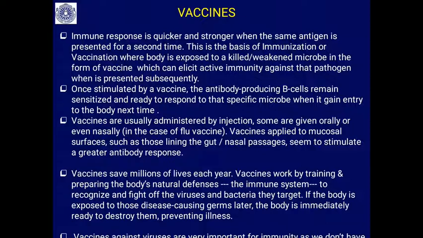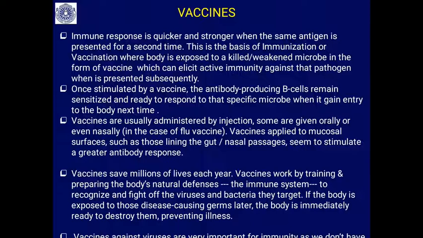Vaccines work by training and preparing the body's natural defenses, the immune system, to recognize and fight the viruses and bacteria they target. If the body is exposed to those disease causing germs later, the body is immediately ready to destroy them and prevent the illness.